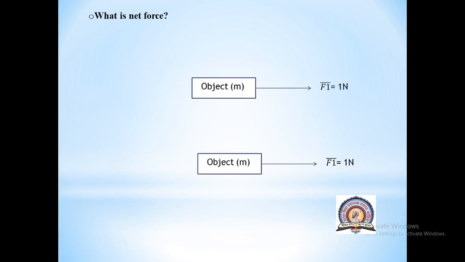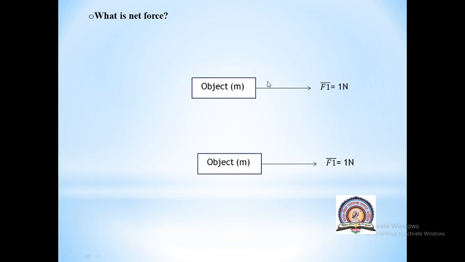So let's apply some force. That force I am going to call F1 bar. Bar is given because force is a vector quantity. And see, this is the direction of the force that we are applying, that is the direction of F1, which is from left to right because I want to pull the object from left to right, and 1 Newton is the magnitude. This is the amount of force. This much amount of force we are going to apply to this object. That means I will apply 1 Newton force in the direction left to right to pull the object.